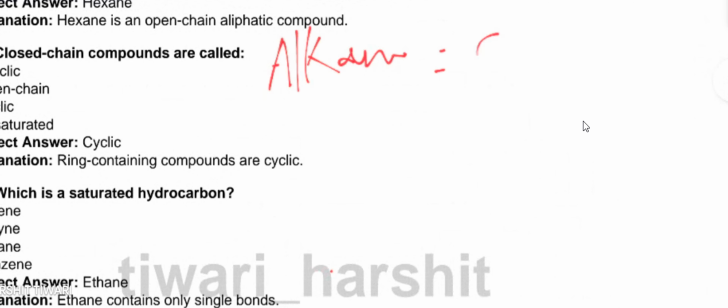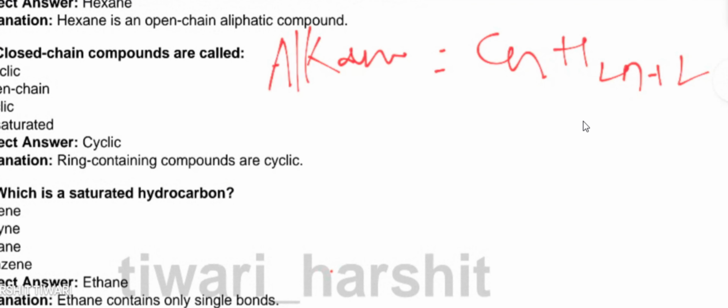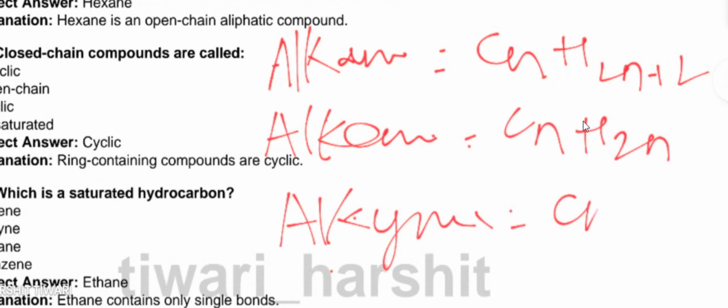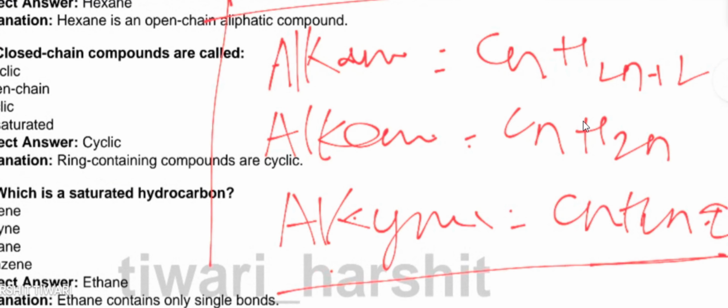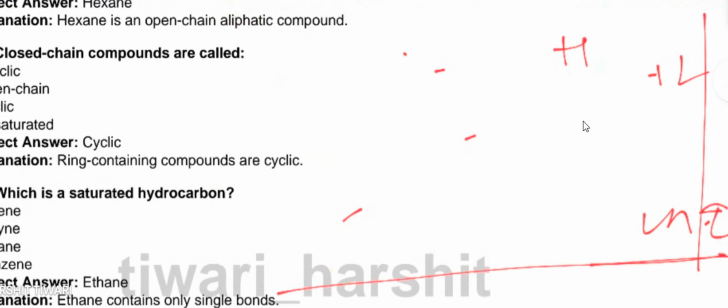So for alkane, it is CnH2n+2, where n is the number of carbon atoms present in the structure. Number two is alkene. It is CnH2n. That is alkyne. That is CnH2n-2. This is important for you. Just recognize it. Okay. This is basic organic chemistry.